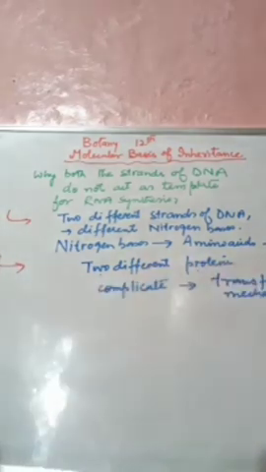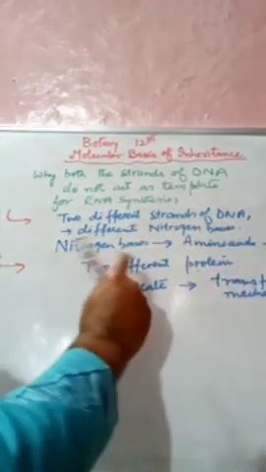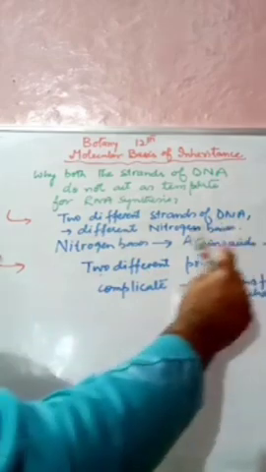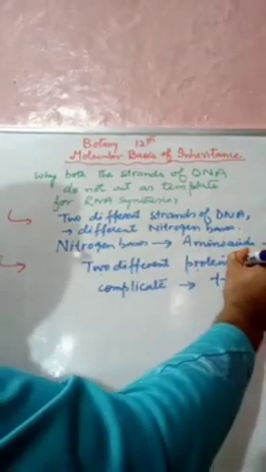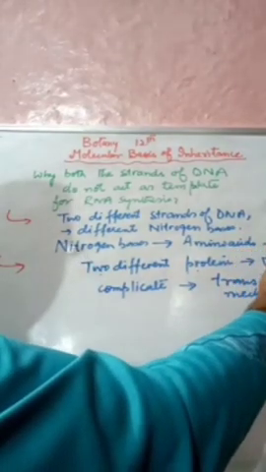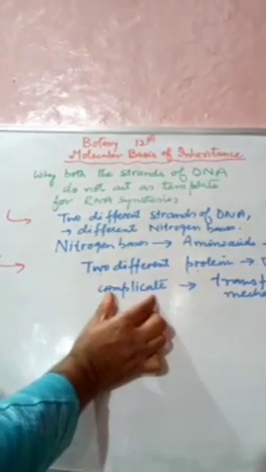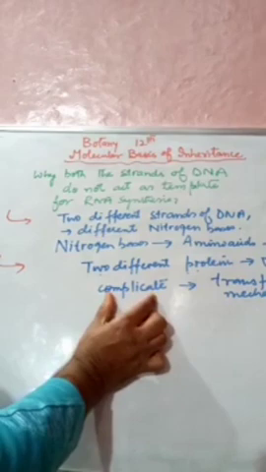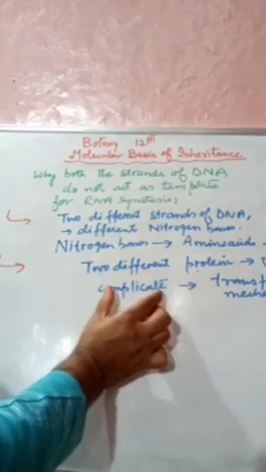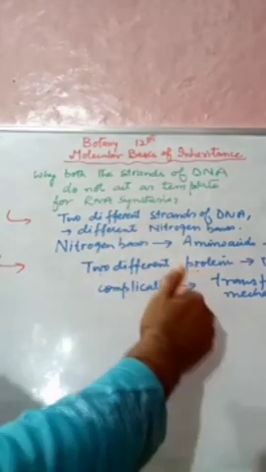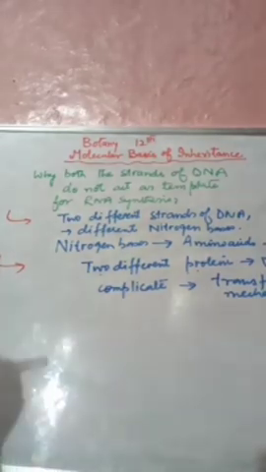Now, what is the second reason? We see that two different proteins are formed from one DNA, and these different proteins will complicate the genetic information, and then that transfer mechanism will be somewhat different.